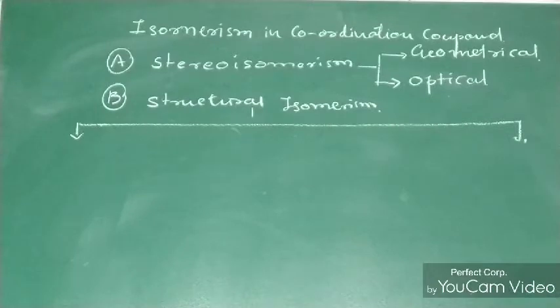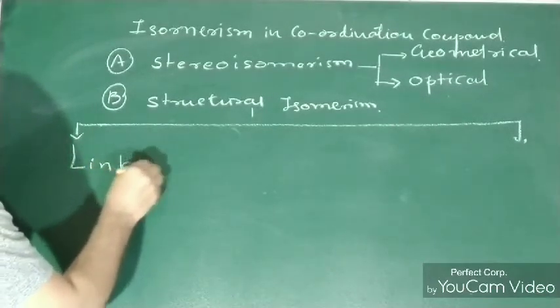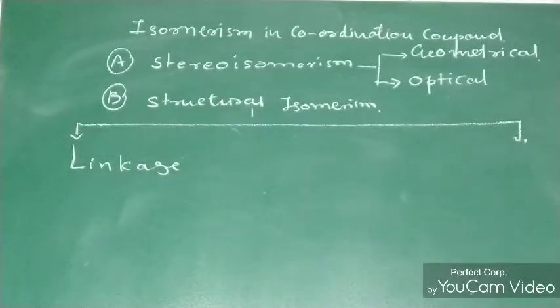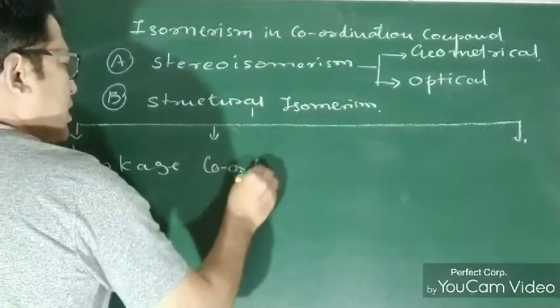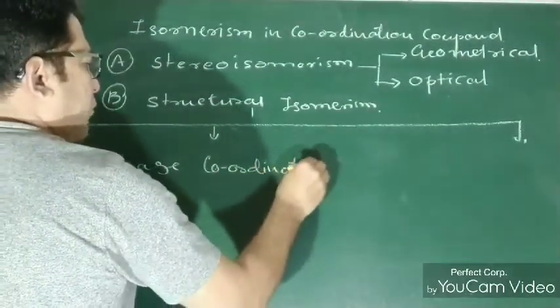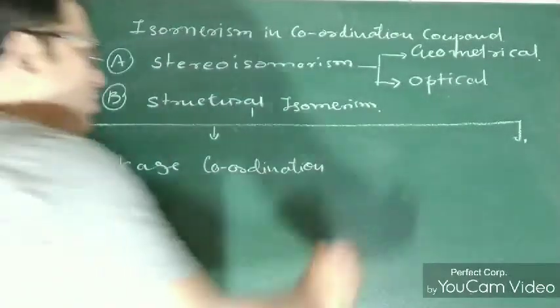The first part of structural isomerism is linkage isomerism. Due to the link of the coordination bond, whatever isomerism is obtained is known as linkage isomerism. The second one is coordination isomerism. The next one is ionization isomerism.